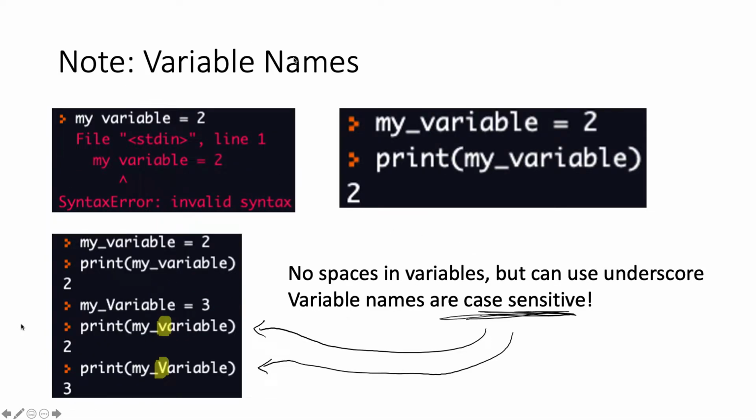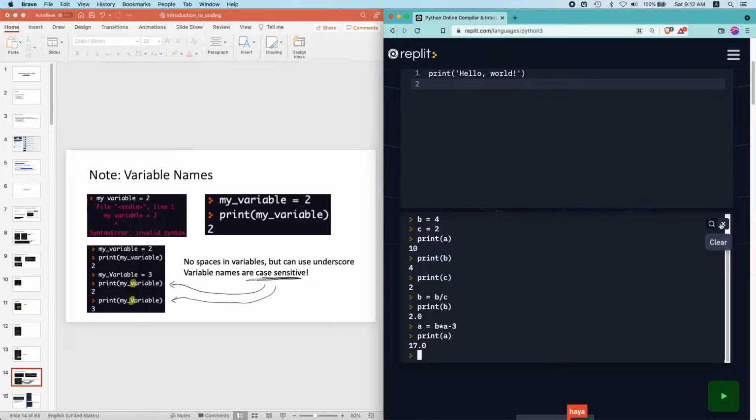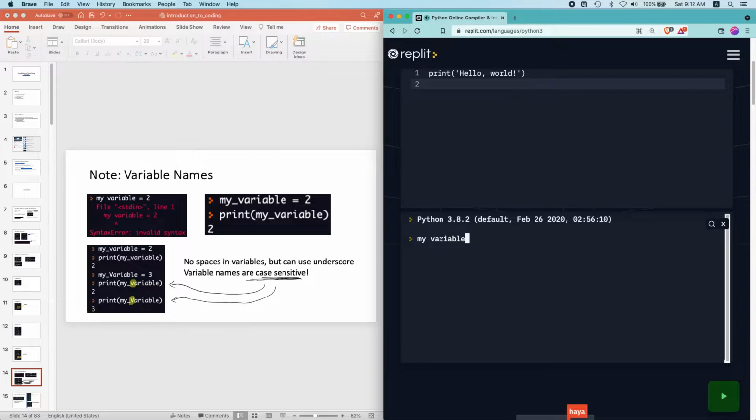And yeah, one small note is that variable names, you can name your variable any name you want, but there are a few rules that you must follow. So for example, you cannot create a variable name with a space in the name. On the left hand side is the variable name, right? If I type my variable equals 2, that's invalid because you cannot have spaces. But you can have underscores, that's a convention that most programmers follow. So if I print my variable, then I get the value 2. So if you want spaces, the convention is to use underscores instead.